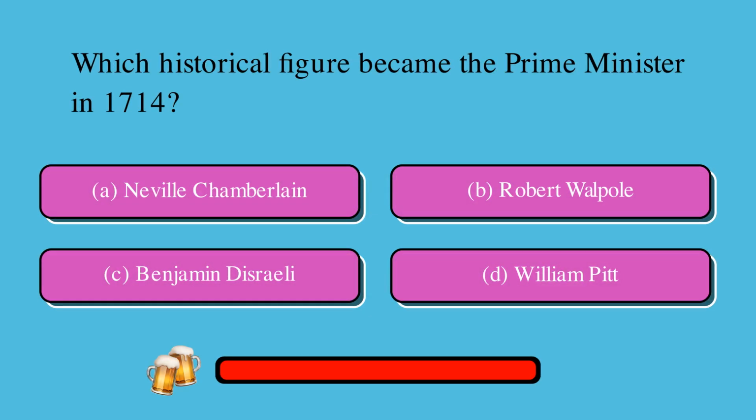Which historical figure became the Prime Minister in 1714? Is it A, Neville Chamberlain, B, Robert Walpole, C, Benjamin Disraeli, or D, William Pitt? The correct answer is B, Robert Walpole.